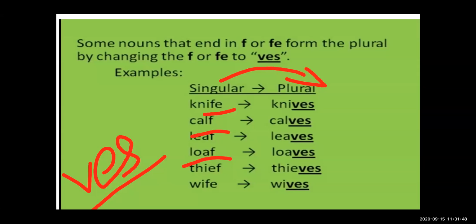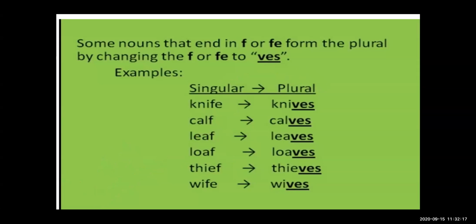So if some nouns end with f or fe, when we convert them into the plural form, we just omit that f or fe and write ves. See, there are some examples.